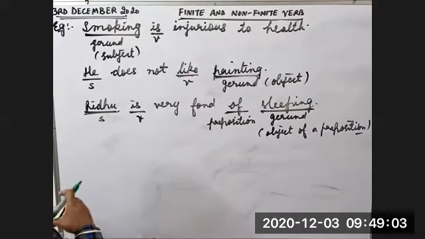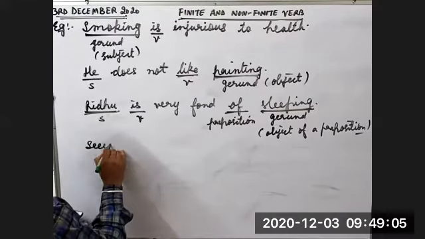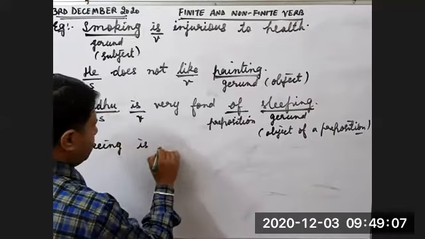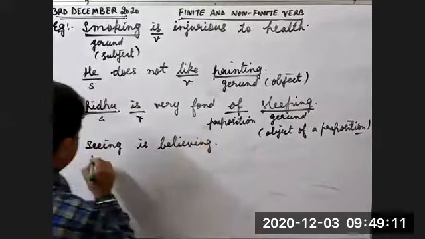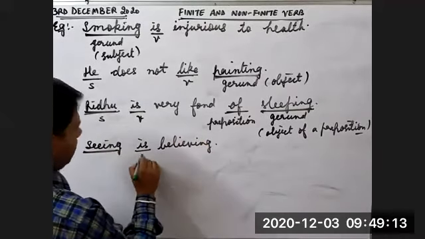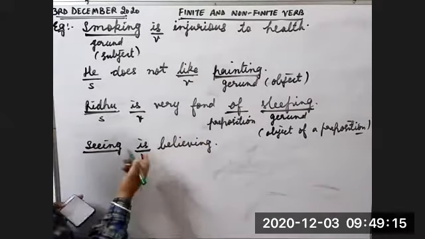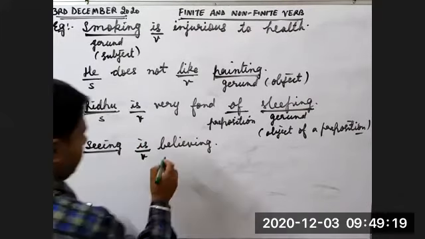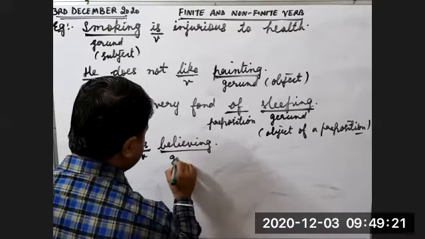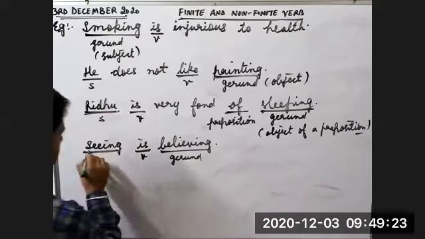Seeing is believing. Here seeing is also a gerund. Is is a verb. It is a linking verb. Seeing is believing. Believing is also a gerund.